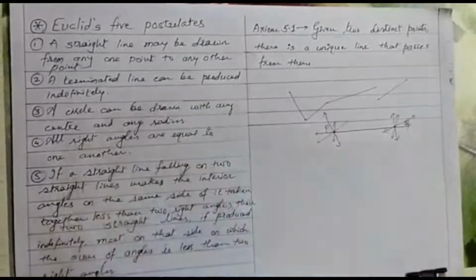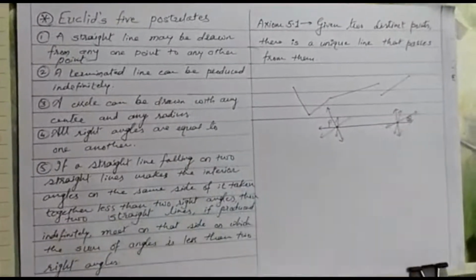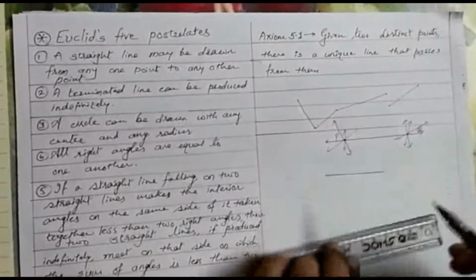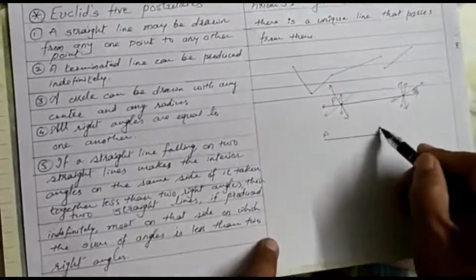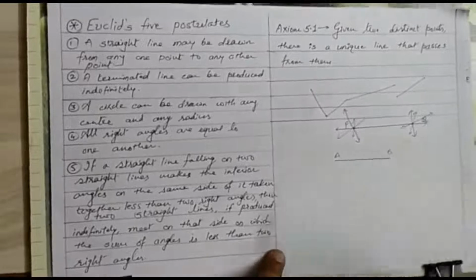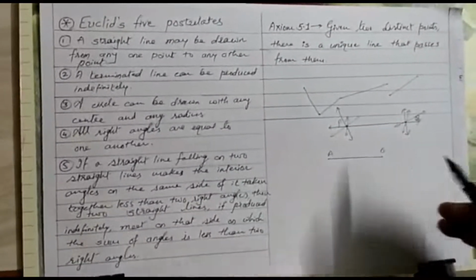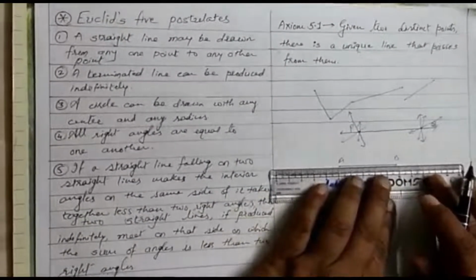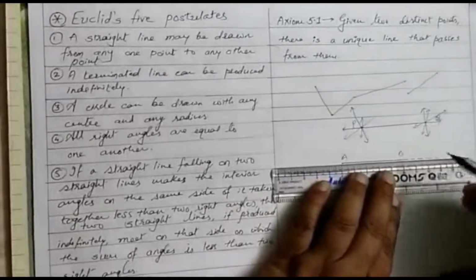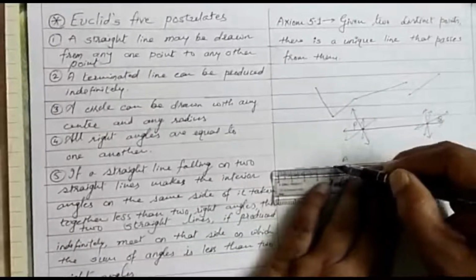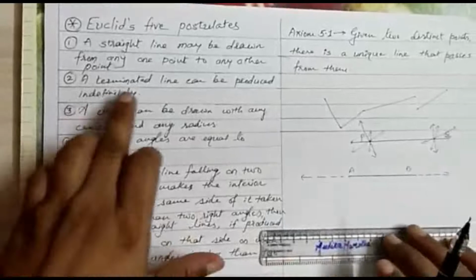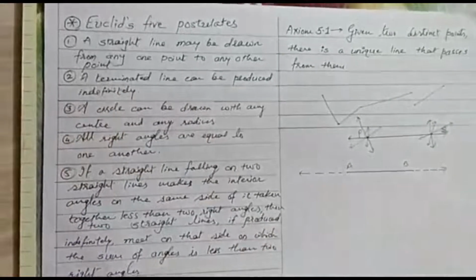Now let us see Euclid's second postulate. A terminated line can be produced indefinitely. This is called a terminated line, line AB, having endpoints. It can be produced indefinitely in both the directions. So this is the second postulate of Euclid: a terminated line can be produced indefinitely.